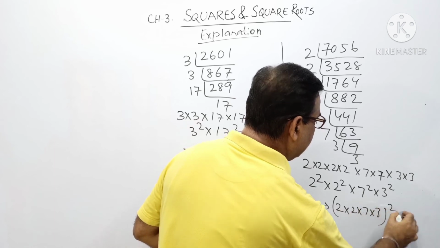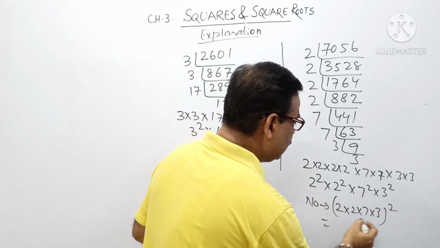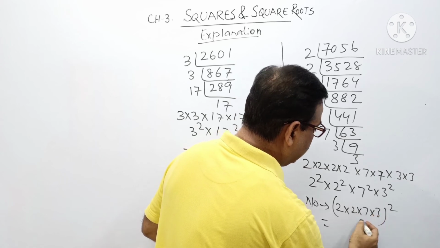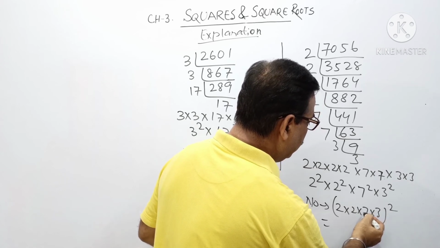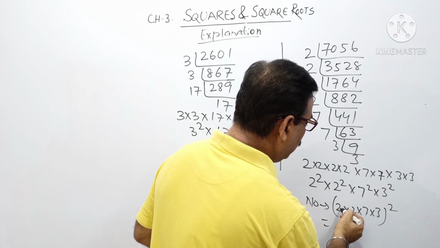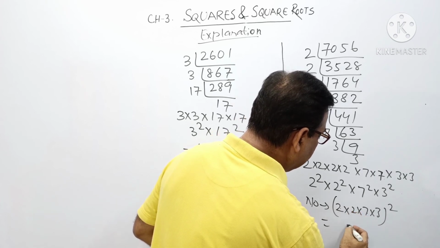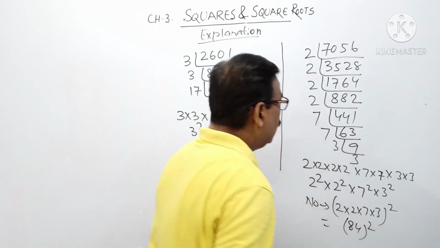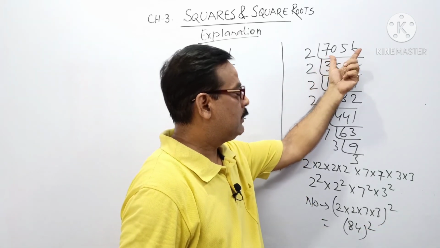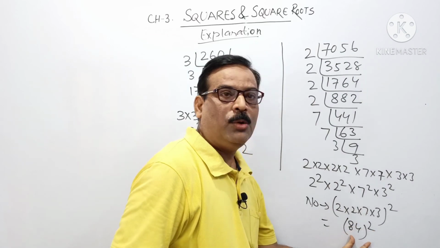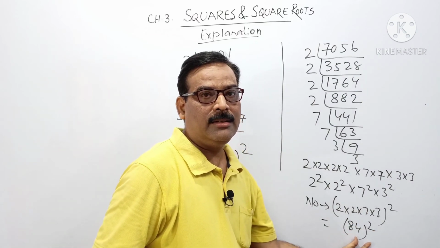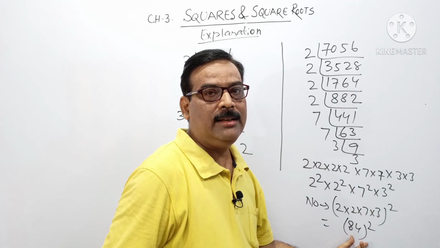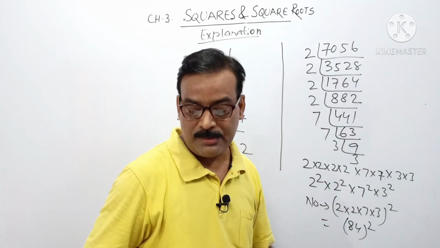We can write it in this form. So 2 2s are 4, 4 7s are 28, 28 3s are 84. 7056 is the square of which number? It is the square of 84. So from here we get that 7056 is the square of 84.